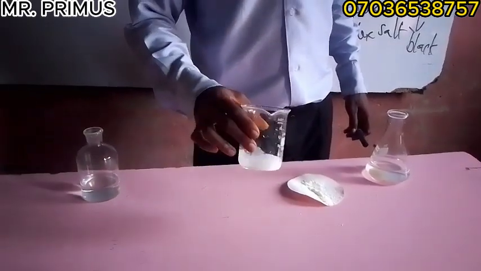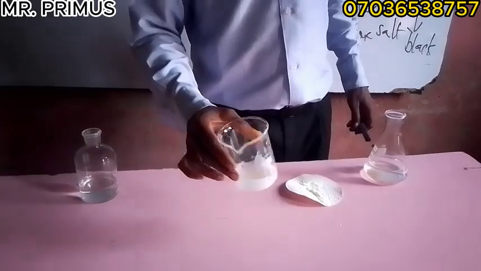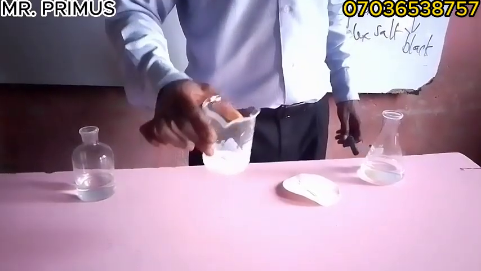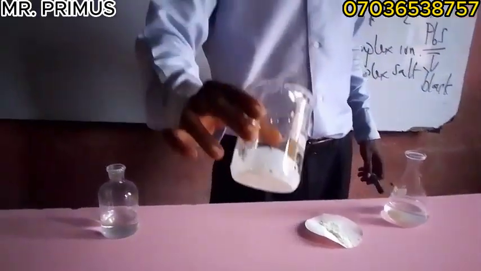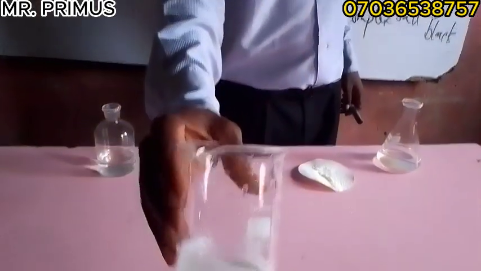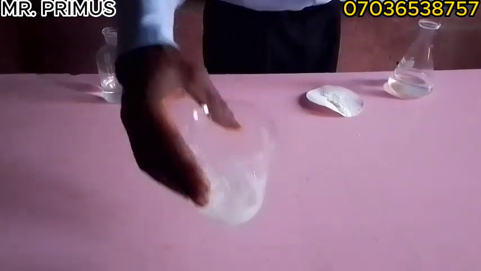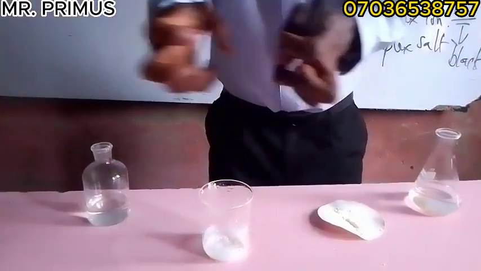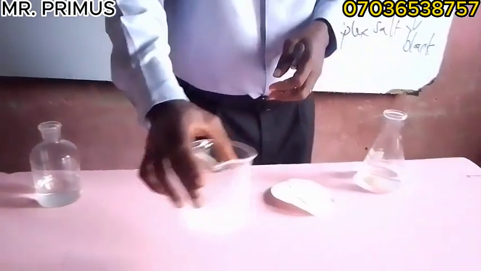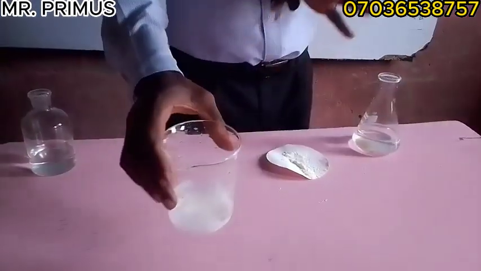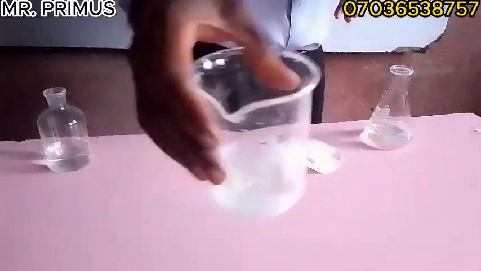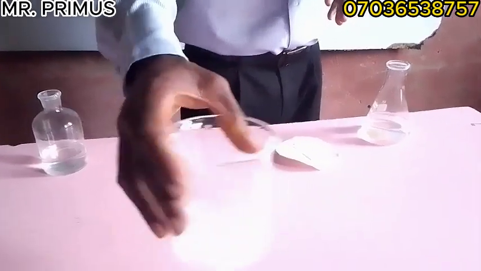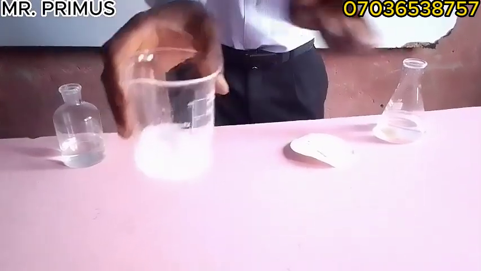Wow, it's turning, it's forming. Look at it. It has coagulated the milk. I hope you can see it. I hope the camera will be bright enough. It coagulated. Just like it brought it together. Before now it was very much like this. Well, it was a solution, but now it's a solid. It's a semi-solid. So it has coagulated it, has brought it together.